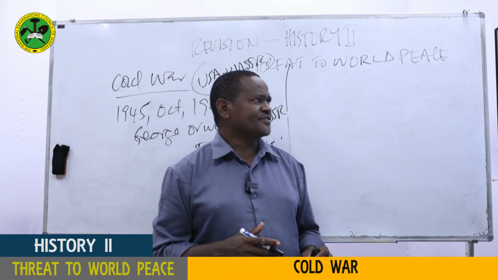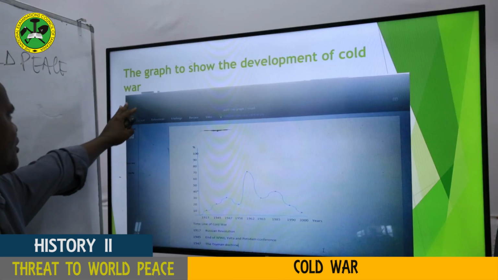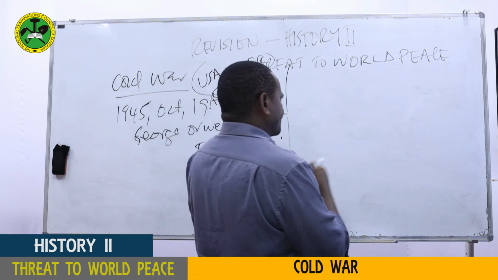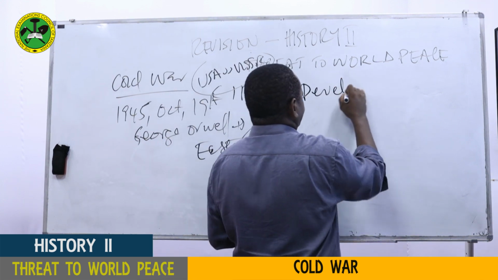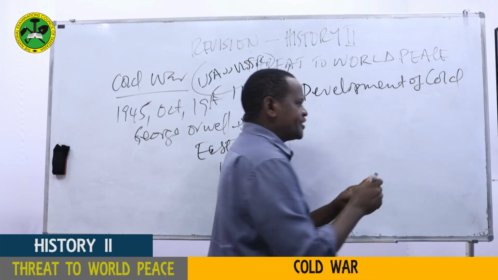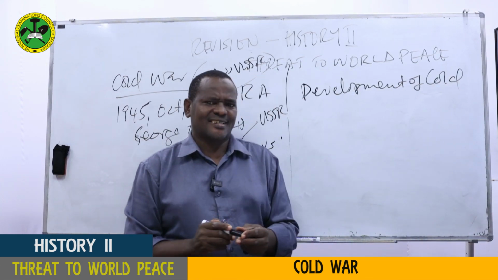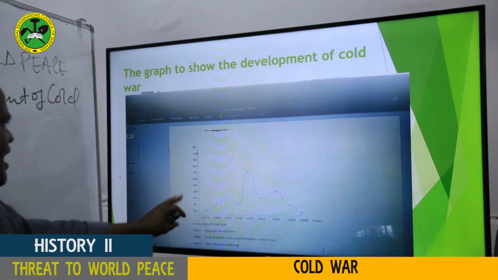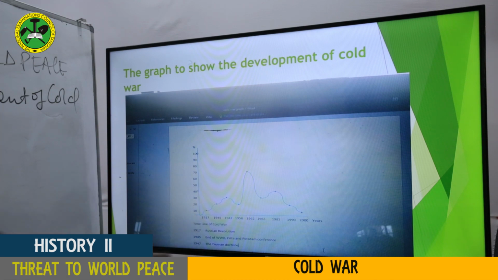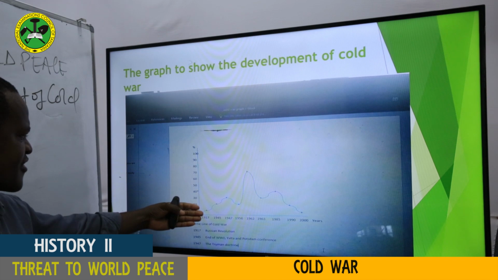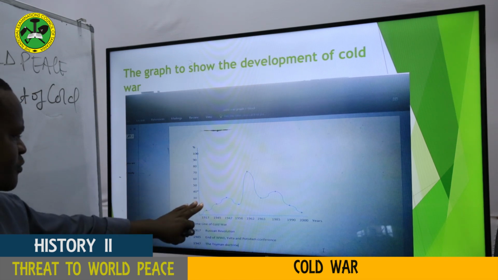My dear students, let's now come to this very important part, development of Cold War. As you can see, development of Cold War. In development of Cold War, we are trying to see when did this Cold War start and when did this Cold War end. This Cold War started in 1917, my dear students, as you can see. It started in 1917 with the Russian Revolution which took place in Russia.